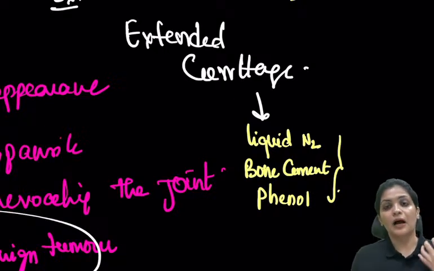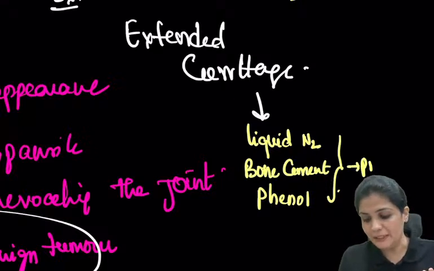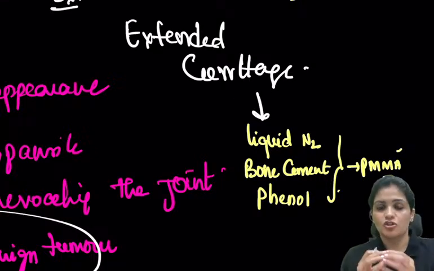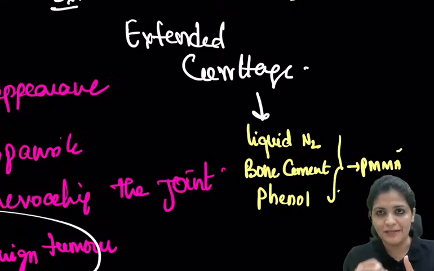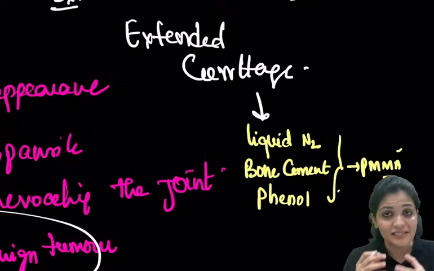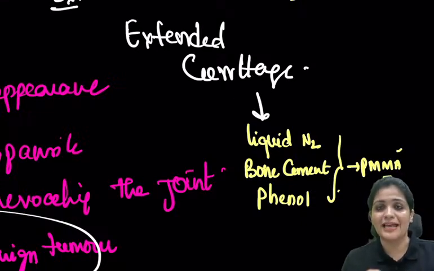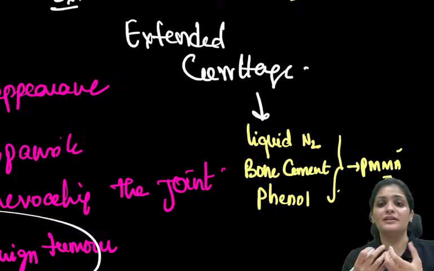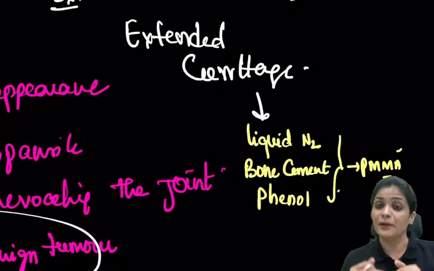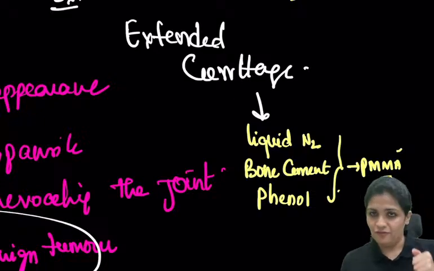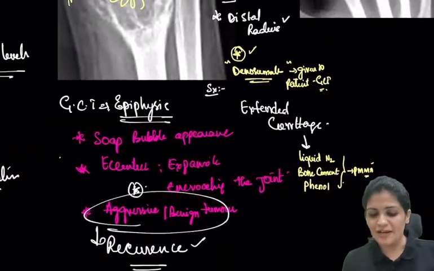When I put bone cement, PMMA, polymethyl methacrylate, you mix the bone cement and then put it in. It generates a lot of heat; bone cement causes an exothermic reaction. It is believed that this heat generation by the bone cement will destroy the cyst wall and prevent recurrence. Similarly with liquid nitrogen. So this is your extended curettage.